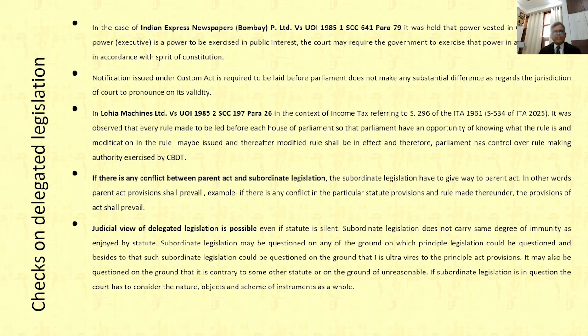And we have just discussed that if there is any conflict between the parent act, say the Income Tax Act, and the income tax rules, then certainly the provision of the Income Tax Act will prevail, because delegated legislation has limitations. Within that only they could make the law. The important point is that delegated legislation is subject to judicial review, and if the rules are ultra vires or beyond the power given, then such rules may be treated as ultra vires.